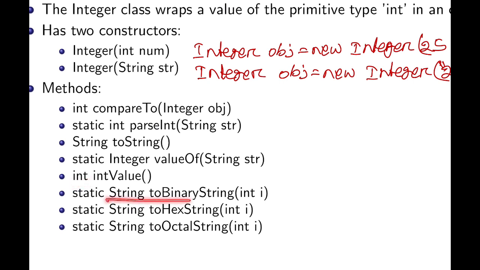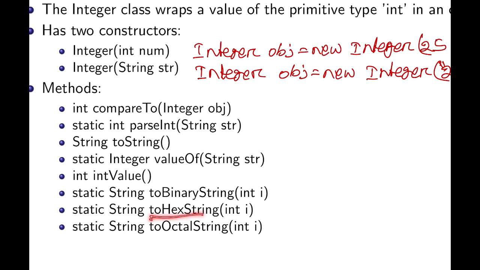Similarly toBinaryString. So here the method name is toBinaryString and the return type is String. So it is going to convert the integer value to a binary string, because it takes one integer value, int i, as a parameter and returns the string type of that integer value.